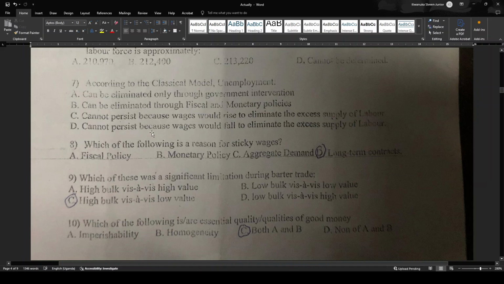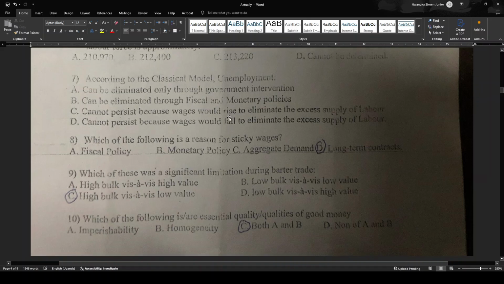Then, cannot persist because wages would fall to eliminate excess supply of labor. Yeah, this is what I was explaining initially. In the classical model, when it comes to unemployment, we cannot have excess supply. Why? Because we believe that wages will fall. When wages fall, then that excess supply will also be employed. So the answer is D.